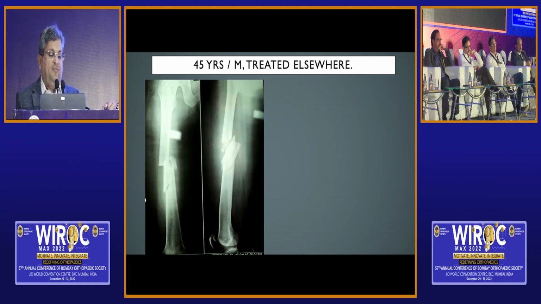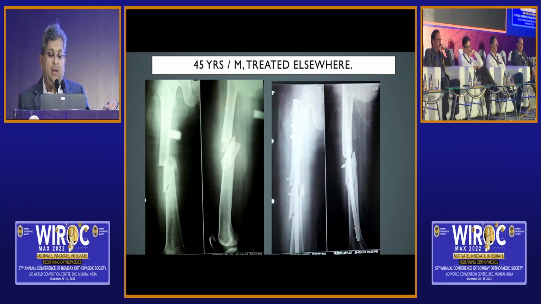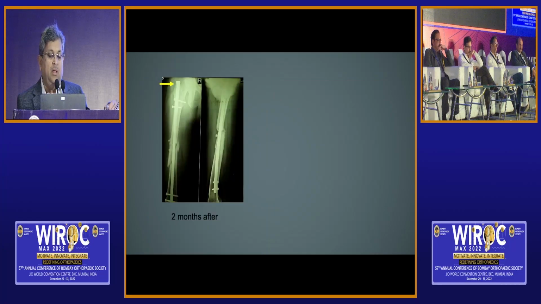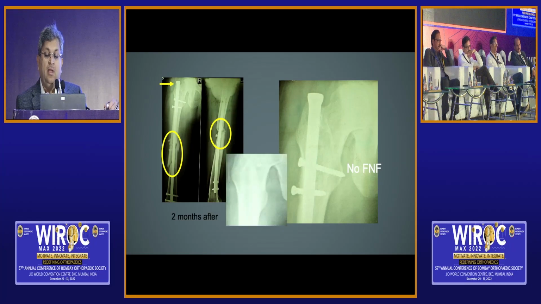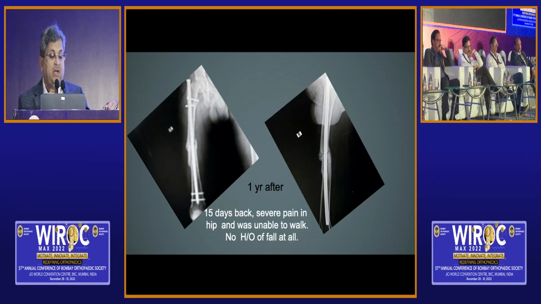This was a 45-year-old gentleman who was treated somewhere else, and that was probably a non-union, which after 2 months was showing this, and the patient was all right for some time. There is no fracture neck of femur in the initial film, and suddenly the patient started having pain 1 year after.